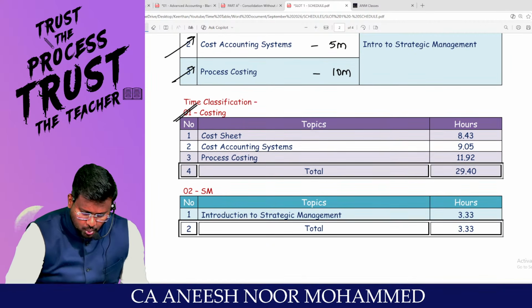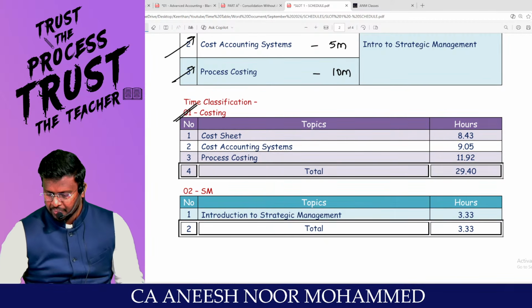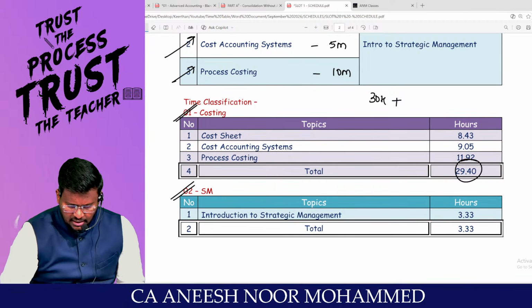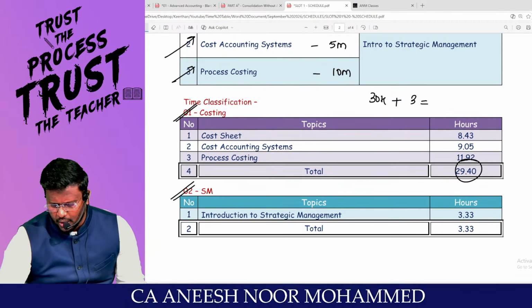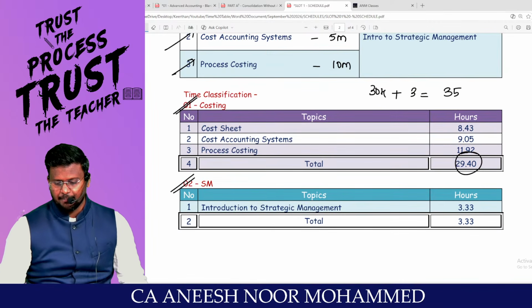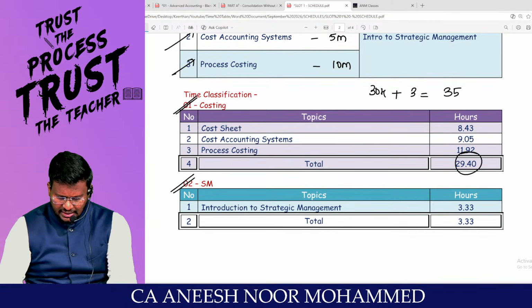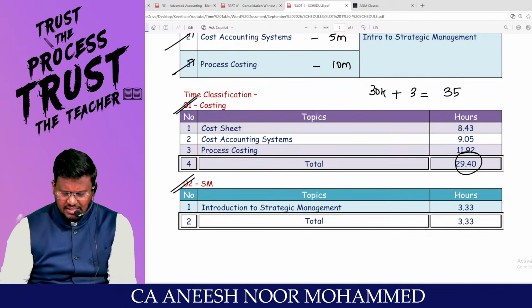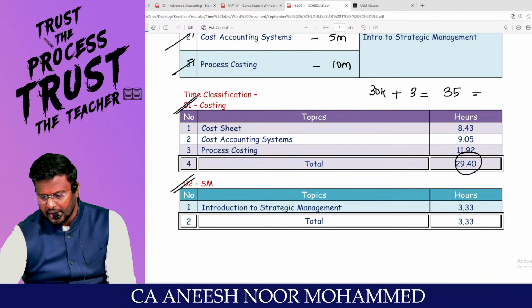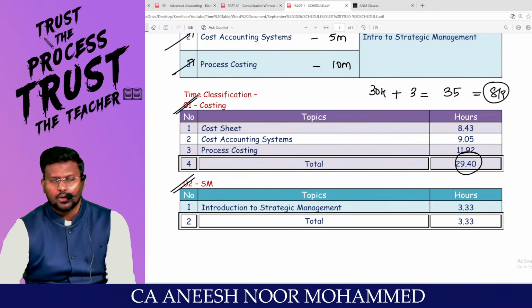My dear lovable students, if you see your time limit, nearly 30 hours of costing plus nearly 3 to 4 hours of SM, nearly 34-35 hours has to be completed within these 10 days. So, 35 divided by 4 hours, you can complete the topic in nearly 8 to 9 days.